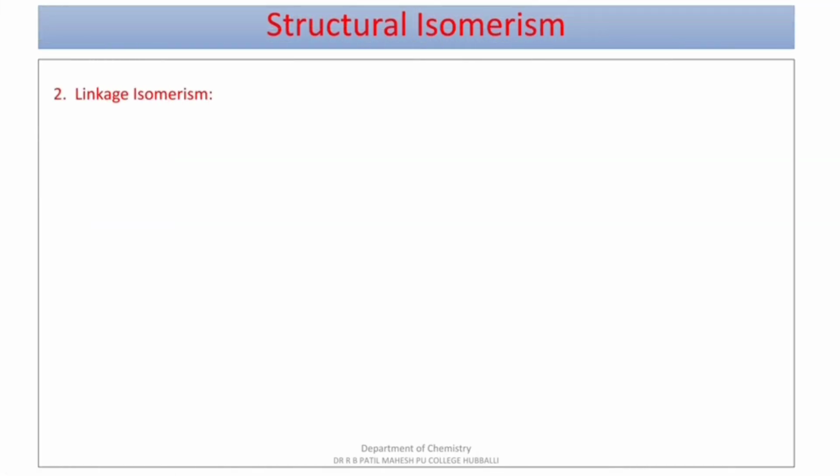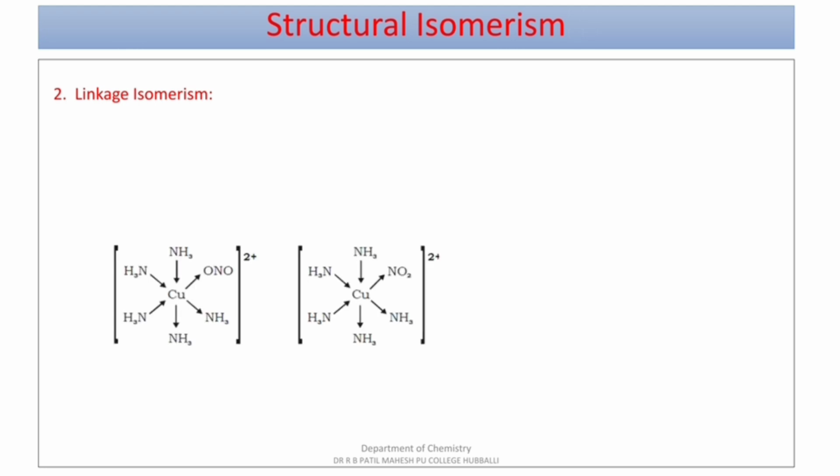Moving to the next type of structural isomerism, that is linkage isomerism. We understand this with the example: [Cu(NH3)5NO2]2+, where NO2 group is attached in two different ways.